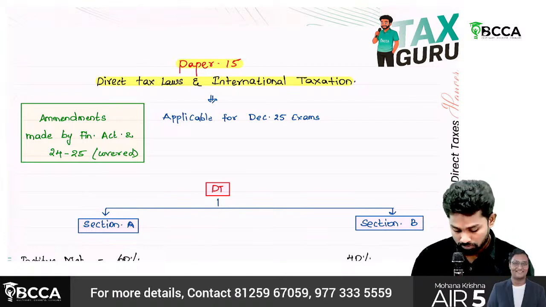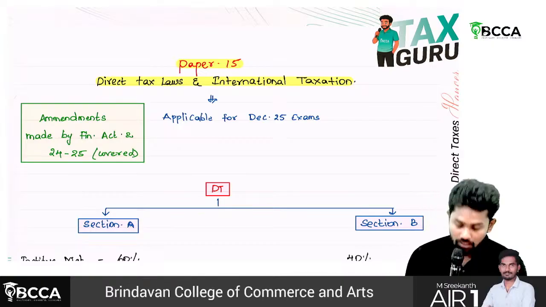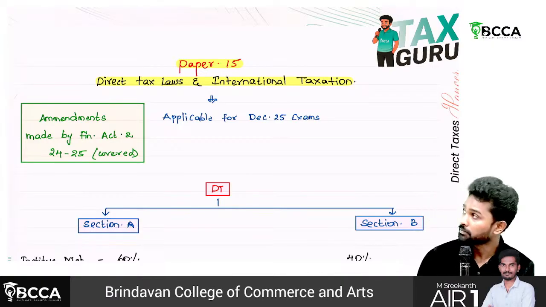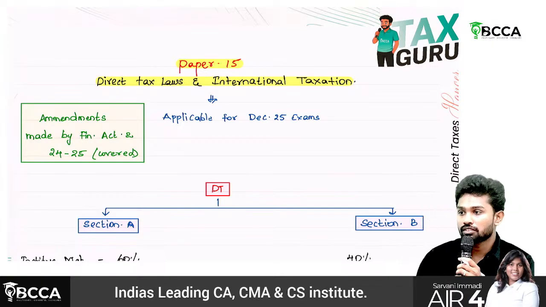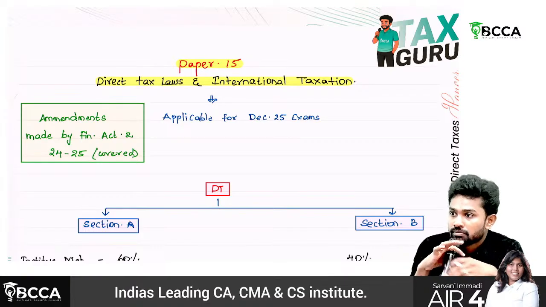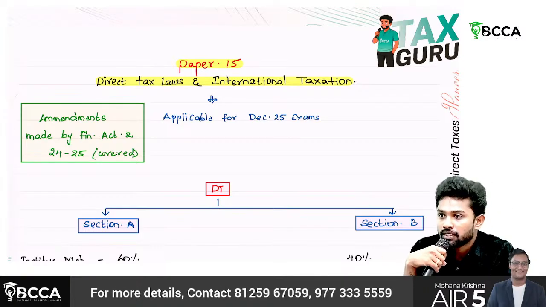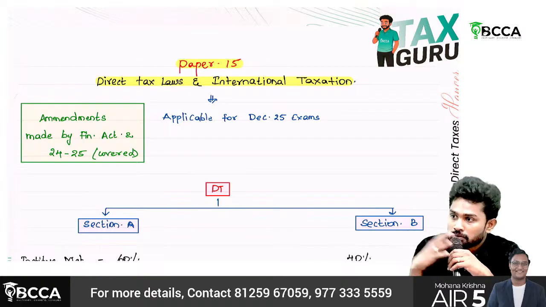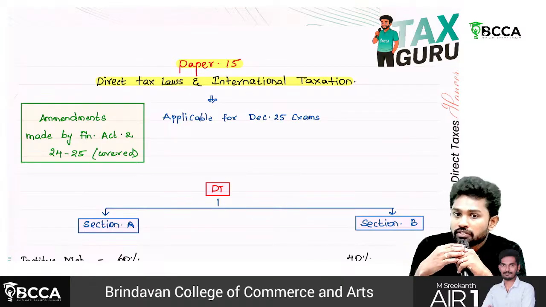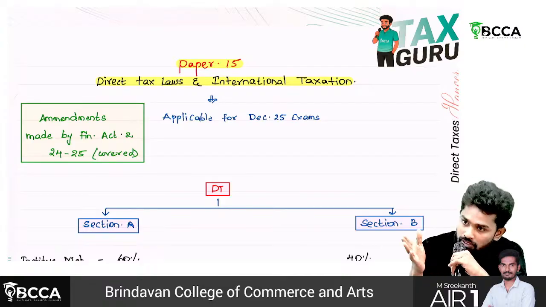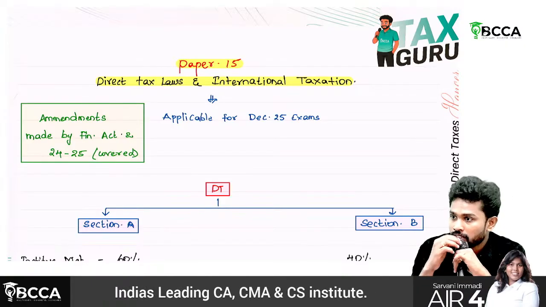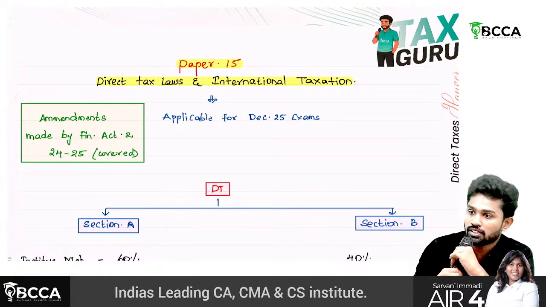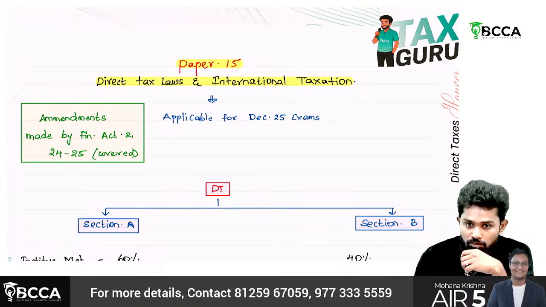So in our paper 15, direct tax laws and international taxation, first of all, we'll look at the subject overview: how the paper pattern is, which areas are to be focused, what sources we are going to provide from BCCA, and when we are going to complete this batch. So let us talk first about the basics, then we'll go into the subject.